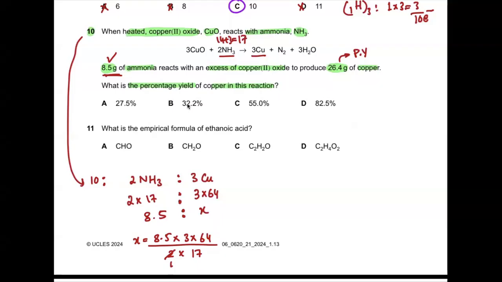Can anyone just do it in the calculator and tell me the value, please? 48. So that is your theoretical yield.